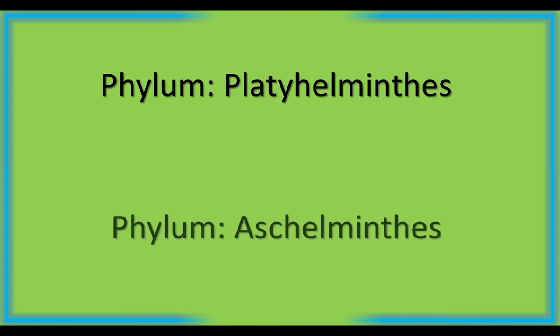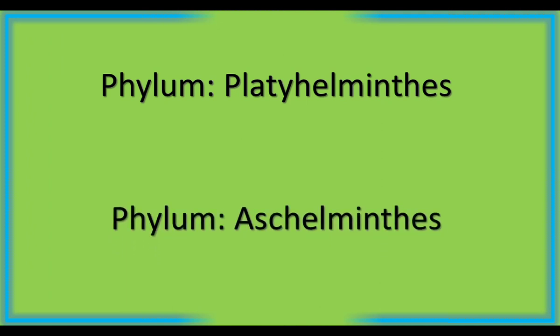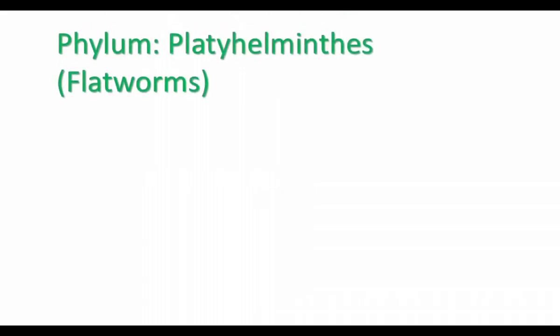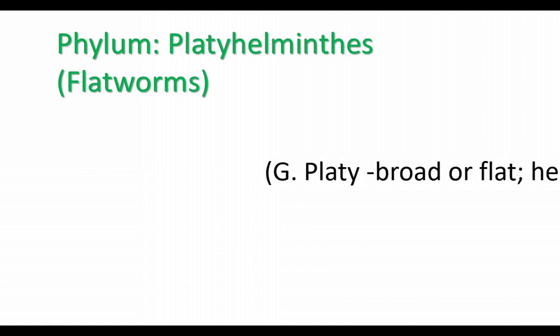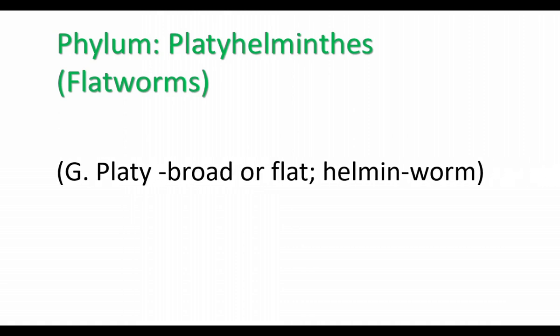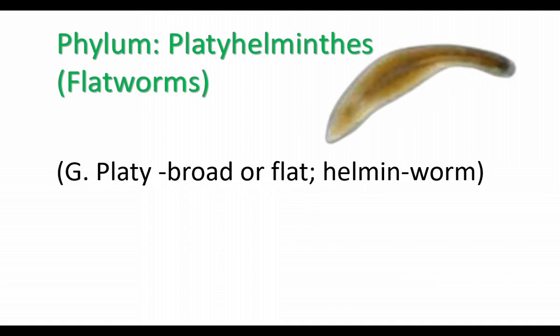In this video, we are going to learn two invertebrate phyla, phylum Platyhelminthes and phylum Aschelminthes. Phylum Platyhelminthes consists of flatworms. Platy means broad or flat, helminth means worms.